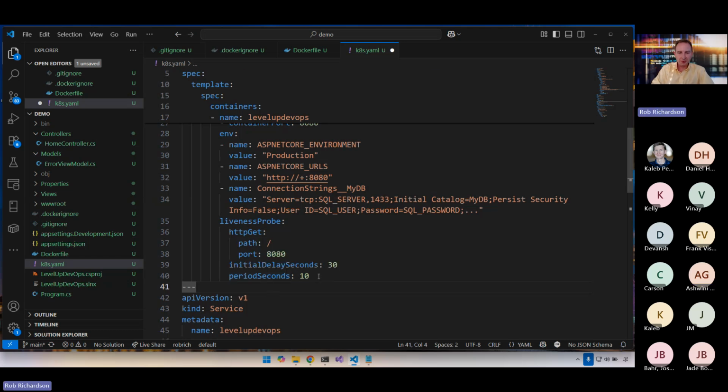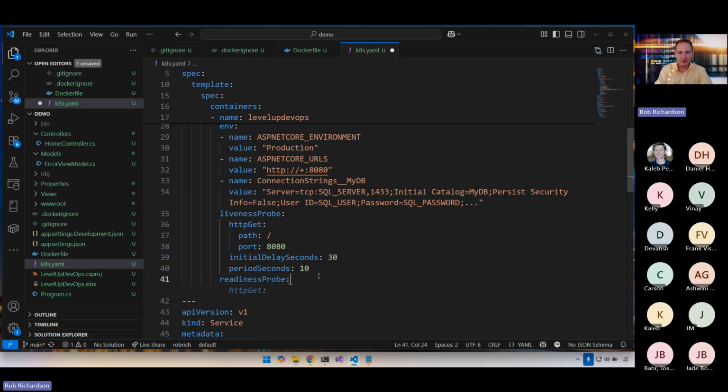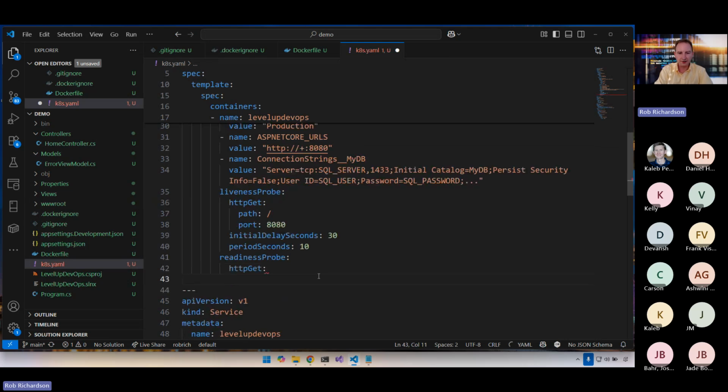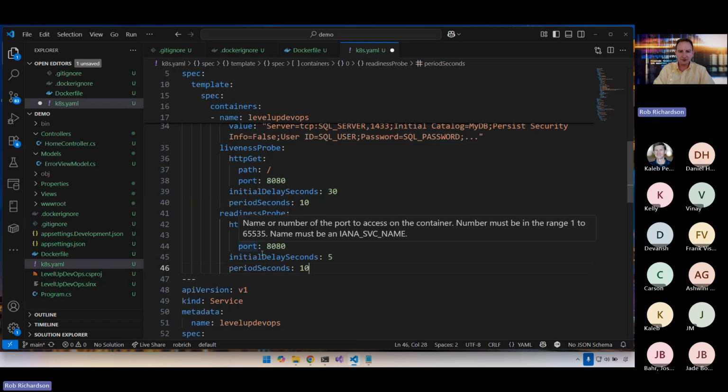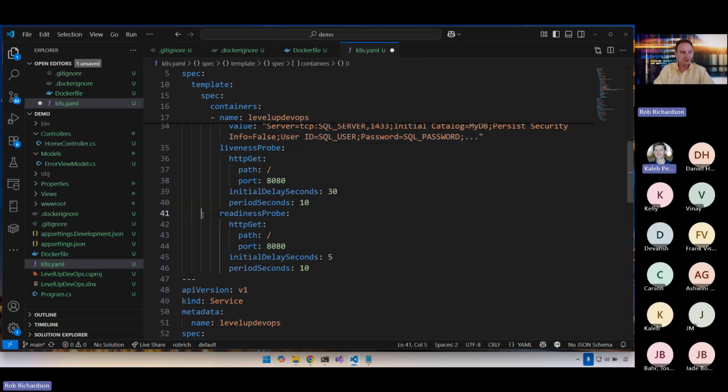Yeah. In Kubernetes, there are actually three different probes: startup, readiness, and liveness. The readiness probe tells it when the pod is ready, and there's a liveness probe, and then there's also a startup probe.